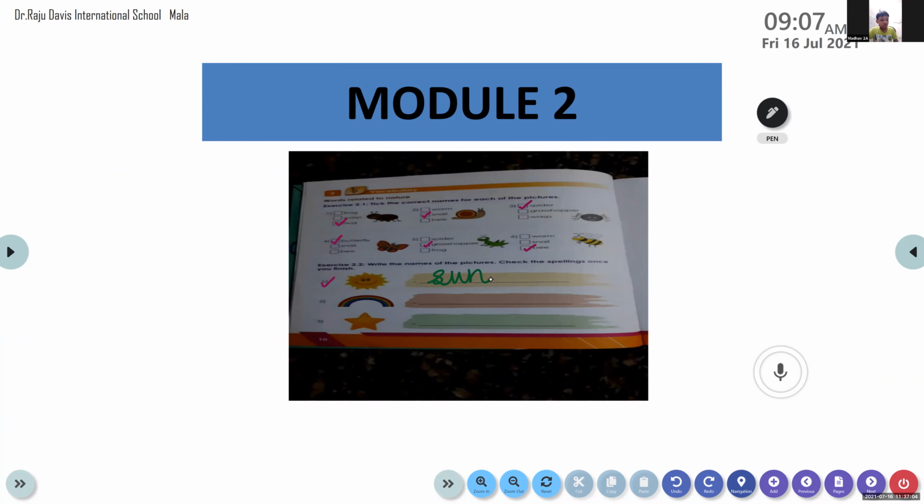Tell me what is it? Page number 10. What is it, the second one? The colorful thing which we get to see once the rain stops. Very good. Can you tell me the spelling?